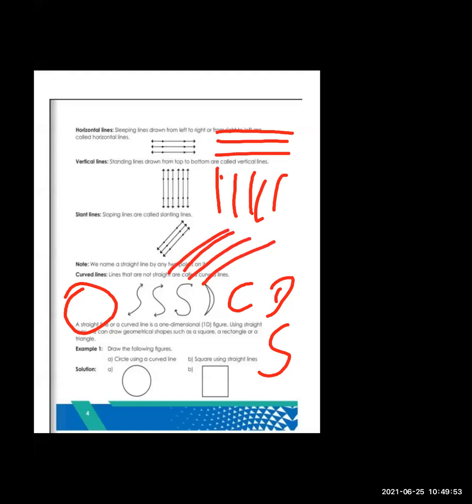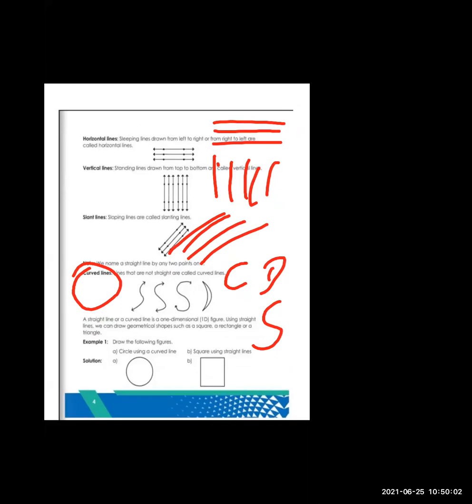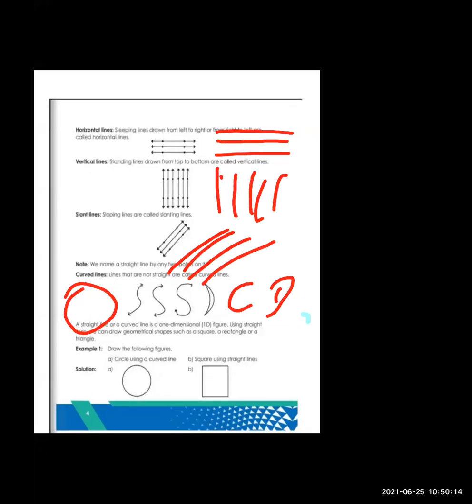Okay, these are the slanting lines. So this way we are going to draw lines.